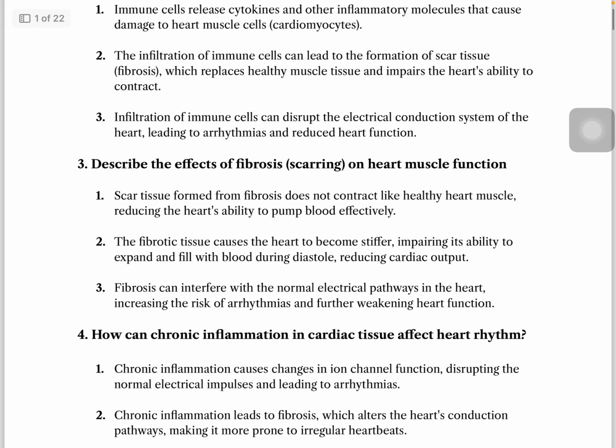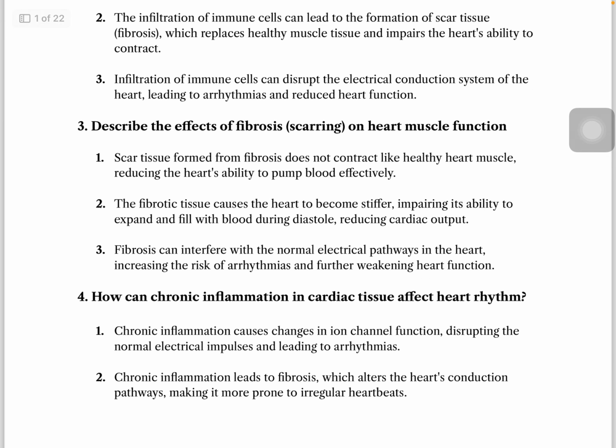Okay, number three. I have written this in points because it's much easier to remember. Also, I took the help of ChatGPT, of course.